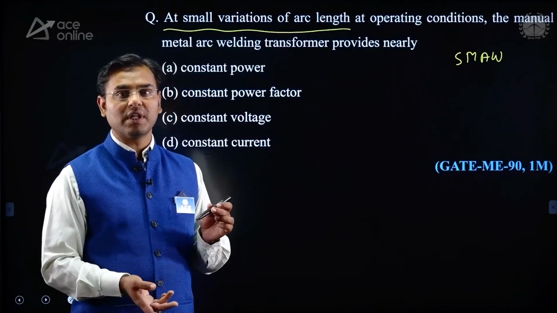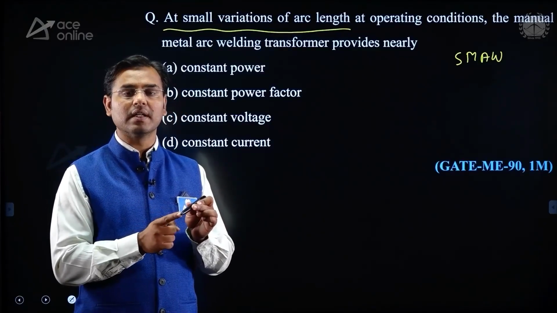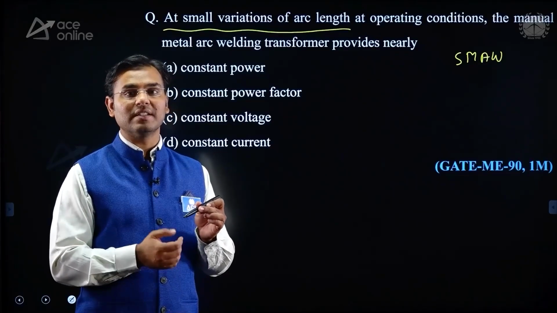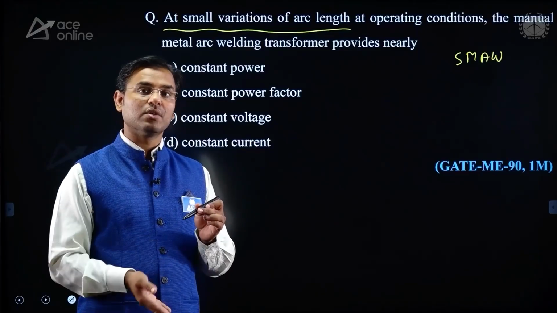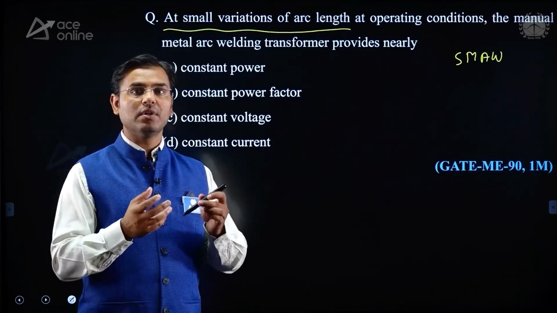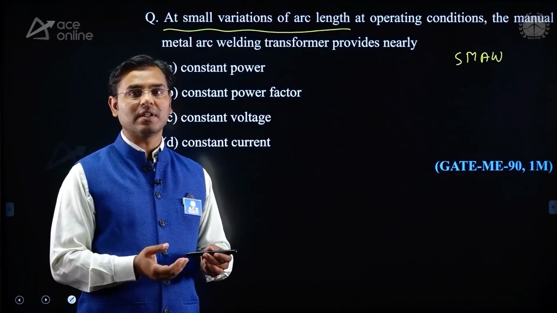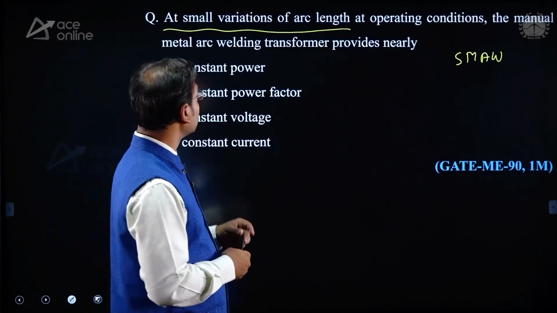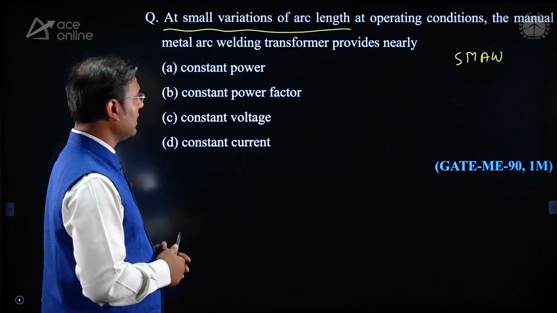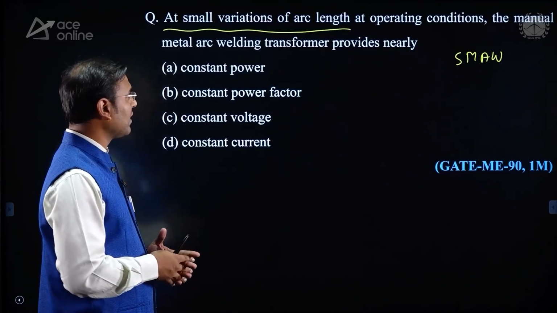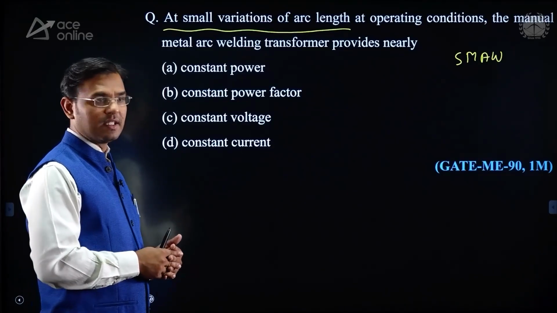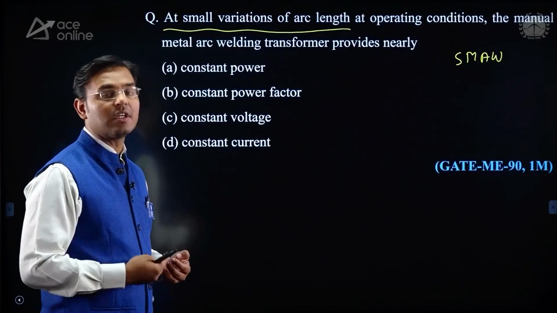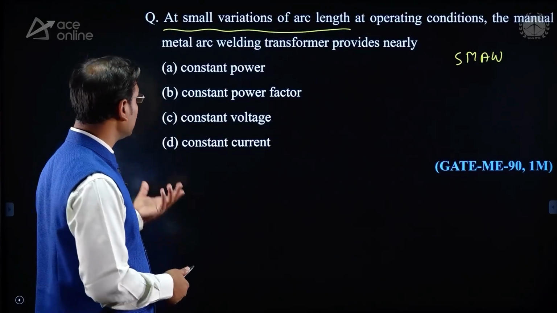When the arc develops, the tip of the electrode melts and supplies the molten metal. But the coating is given on that electrode, so the coating also melts, and the electrode molten metal plus the molten coating enter into the weld pool. Then, at a small variation of arc length, at operating condition, the manual metal arc welding transformer provides nearly constant power or constant current or constant voltage, that we have to see.